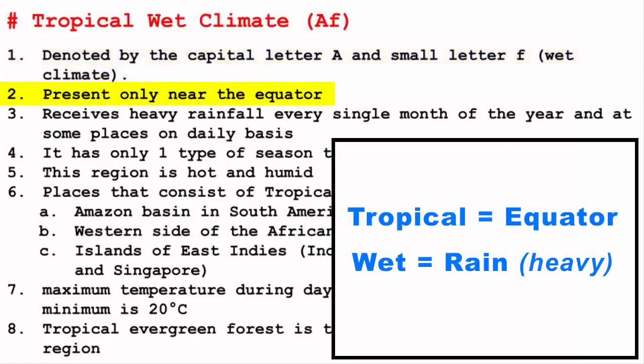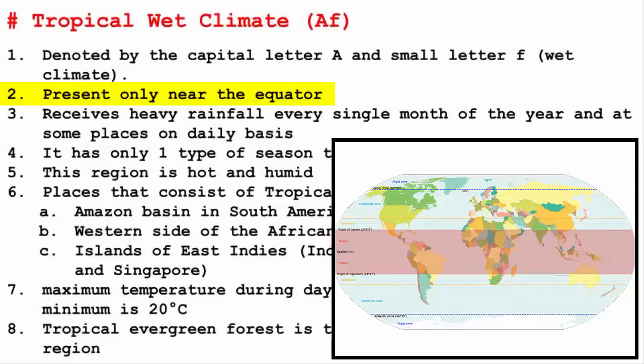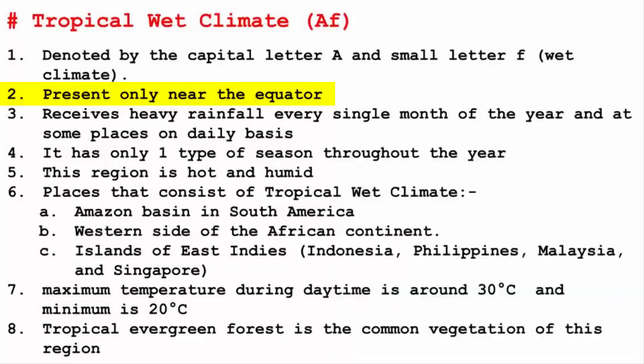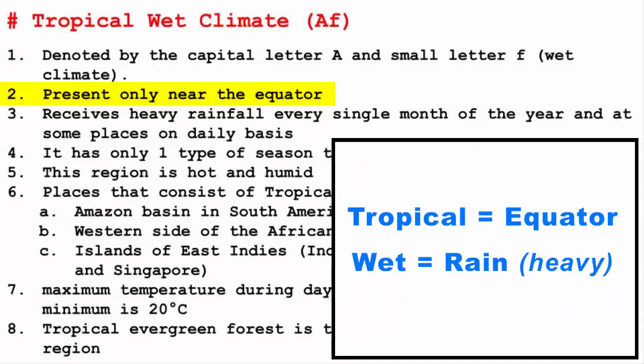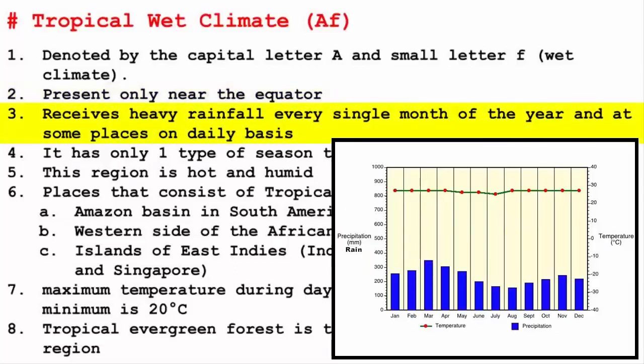Naturally, by the name tropical, it's easy to figure out that this kind of climate is present only near the equator. But the interesting part over here is the wetness associated with the tropical climate. In order to make a place wet, you need rain, right? That means we need to look for tropical places that receive a good amount of rainfall. And when I say rainfall, it has to rain every single month of the year. And sometimes it rains every single day as well. That is how the region will be wet throughout the year. Otherwise, what's the point in putting that place under the category of tropical wet climate?